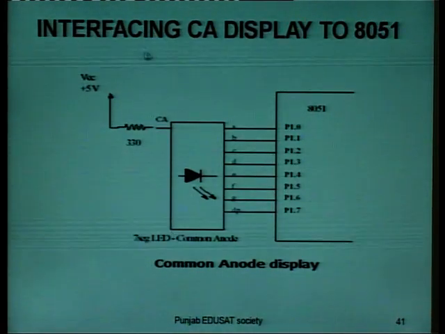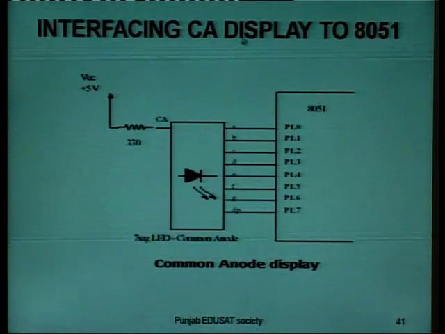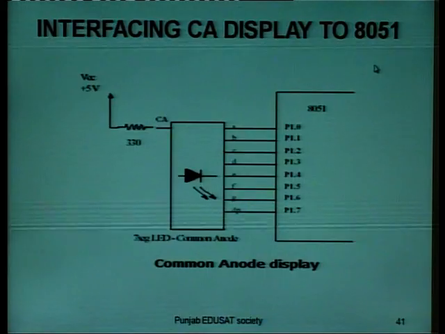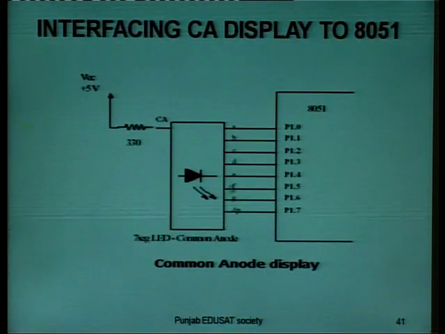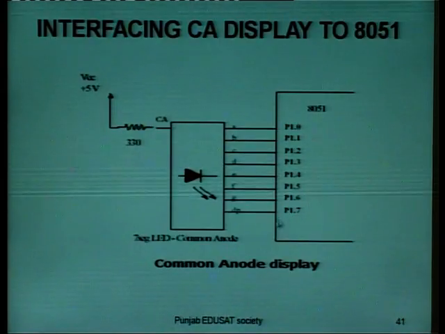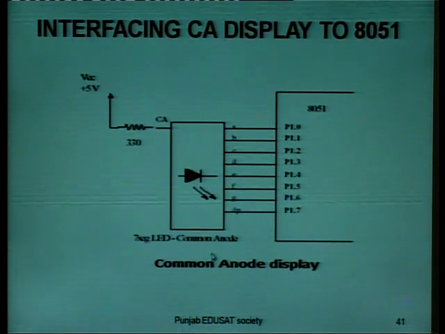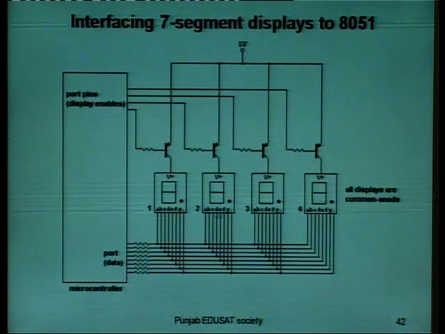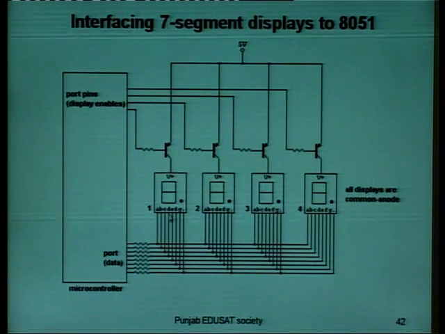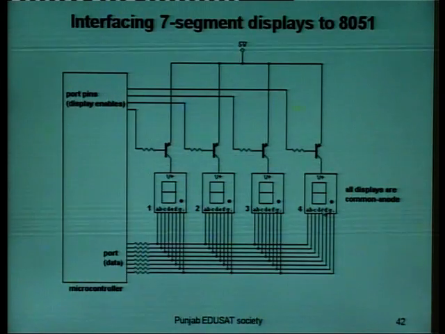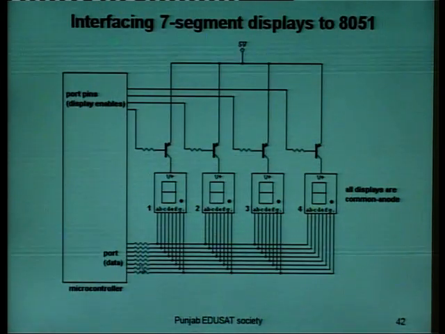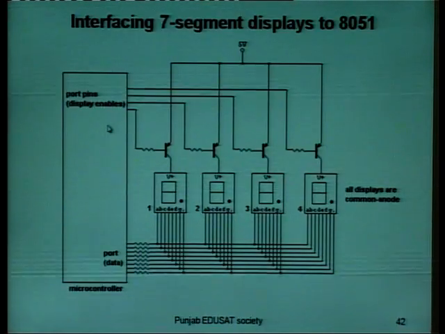Here is the interfacing of a single common anode display to the 8051. In this case, the 7 segments, that is A to G, are connected to the port 1 pins, and the decimal point is also connected. Here only one port is required for a single display. If we have more displays, in this example we have 4 common anode 7-segment displays, in this case 2 ports are used.